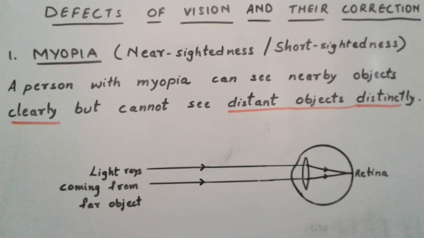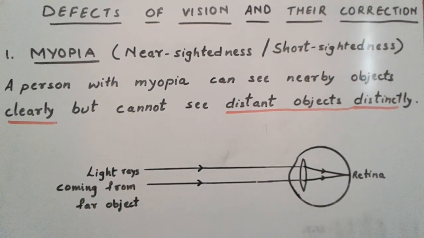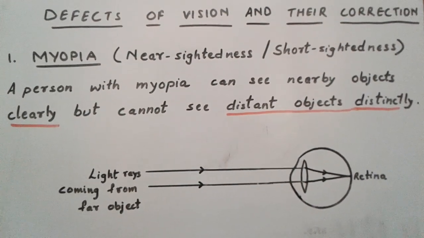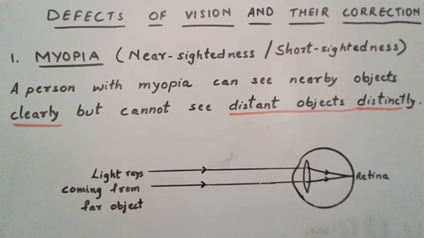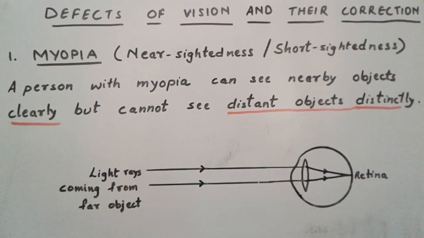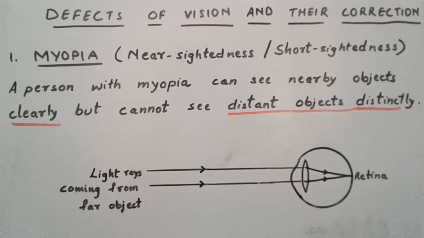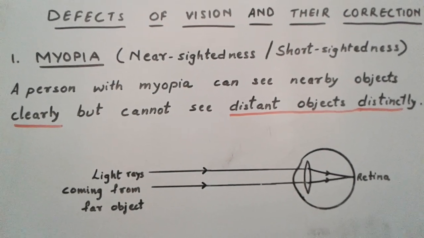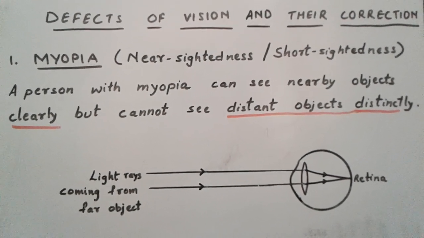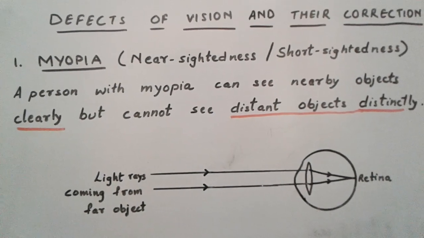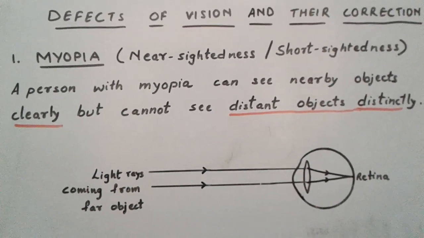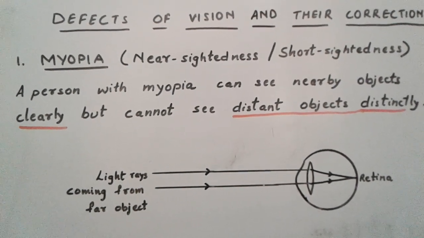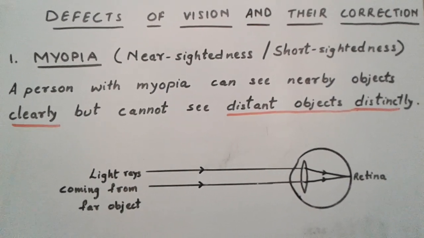Below there is a diagram of an eye which shows that the rays coming from far objects, when they converge through the crystalline eye lens, meet at the retina. So this is the functioning of a normal healthy eye. This is not a myopic eye. This is a healthy eye. We will see now what happens in a myopic eye. This condition should happen with a healthy eye. But with a myopic eye, what goes wrong?